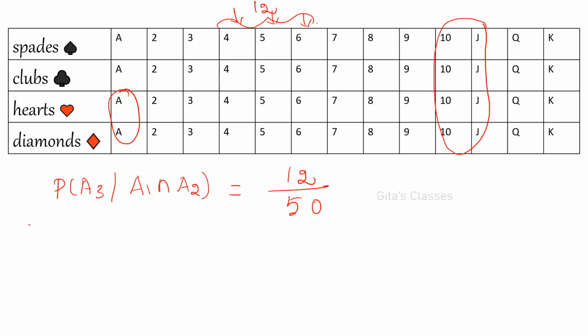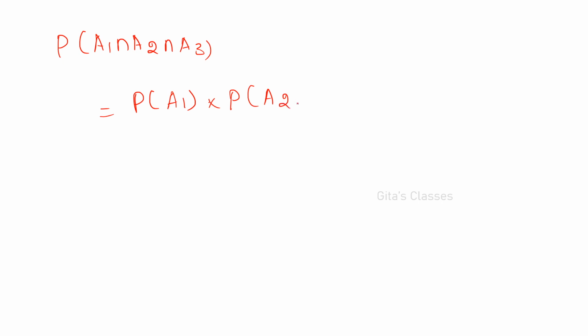So what is the required probability? Probability of A1 intersection A2 intersection A3 is equal to P of A1 into P of A2 given A1 into P of A3 given A1 intersection A2.